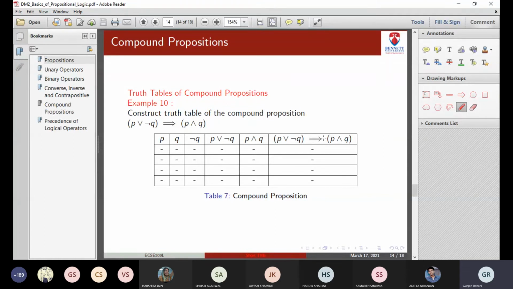Then you can go with the implication. So first you find out the values for left hand side, right hand side, and then you can solve the implication. You know when the implication is true. Implication is true whenever the left hand side is false, and it is also true whenever both the left hand side and right hand side are true, right? This way. Just try to solve this example 10, everyone. Once you solve it, then I'll share the slides with you.